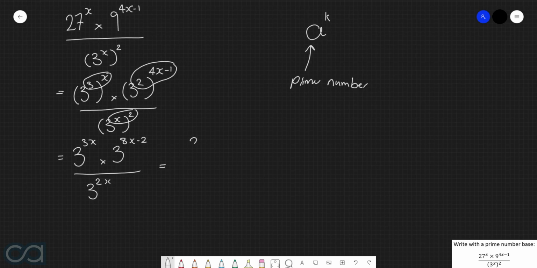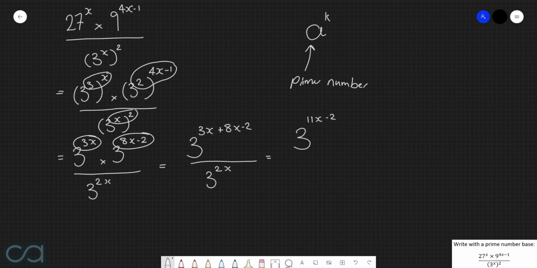Now, on the numerator, we are multiplying the same base, so we're going to add the powers. So this is now going to be 3 to the power of 3x plus 8x take 2, all over 3 to the power of 2x. And then by simplifying the numerator, we get 3 to the power of 11x take 2.